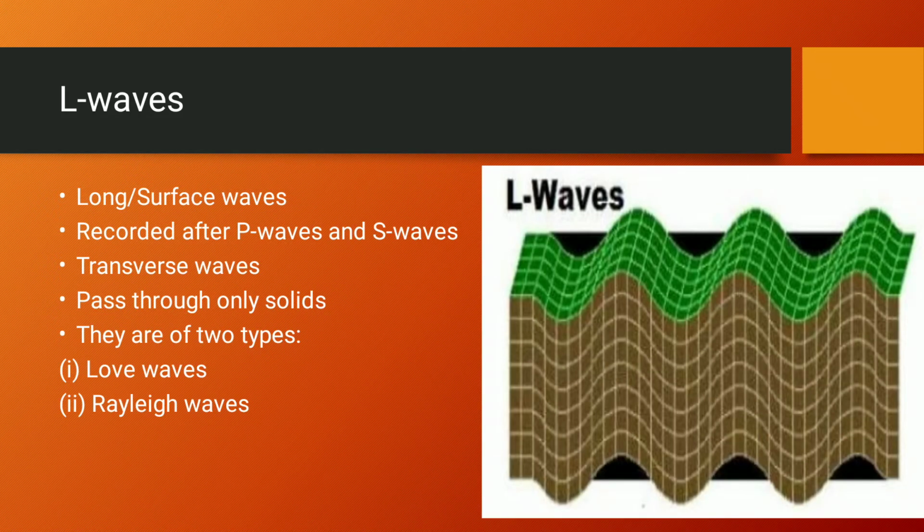Next comes the L waves. These are also known as long waves or surface waves. They are recorded after the P and S waves, that is, they are last to be recorded. They are also transverse waves, that is, they travel perpendicular to the direction in which the wave is moving. They can pass through solids only, hence they just travel along the surface of the earth. As inside the earth it is liquid matter, so they cannot travel within the earth's surface.